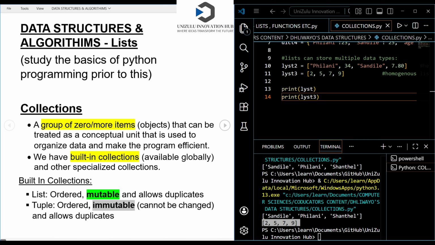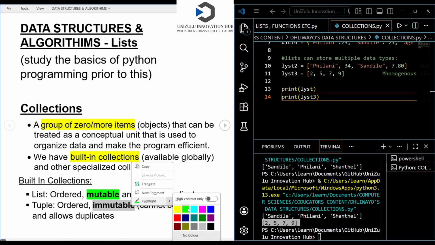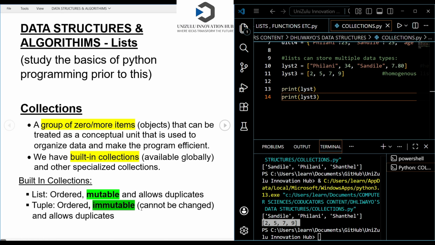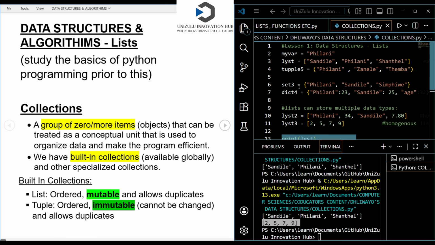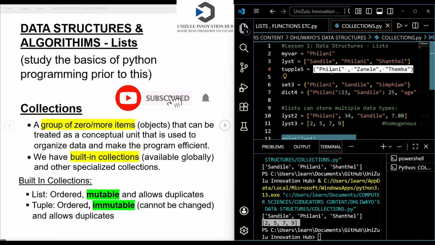So tuples, they are immutable. You cannot change a tuple. Once you set a tuple and its data elements, you cannot add any more. You cannot remove any data elements. You cannot change anything in a tuple. So for example, this tuple here that has got Philani, Zanele, Themba, these are the items that I have stored in the tuple. The user is not able to change it or add other items. Okay, the programmer can add items.